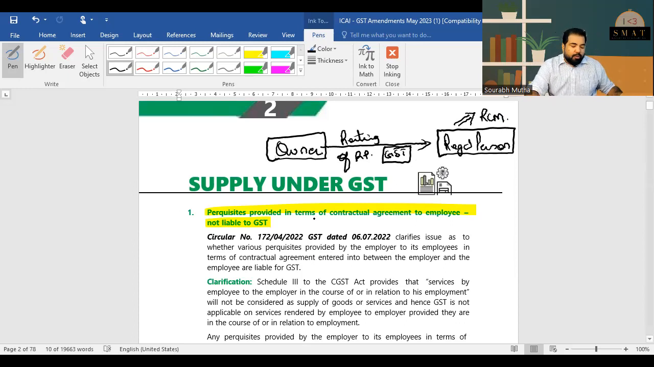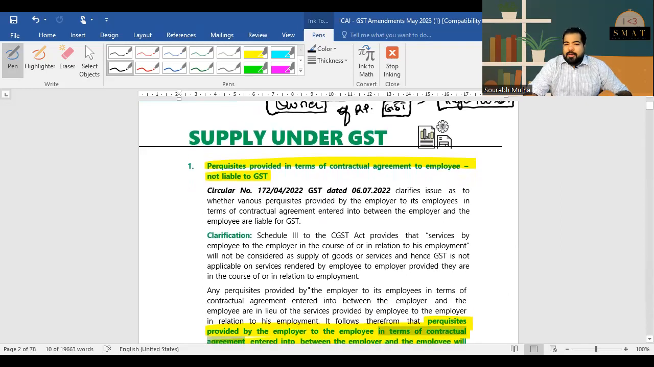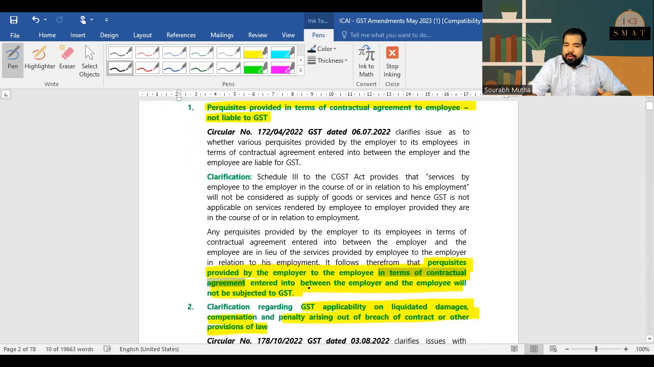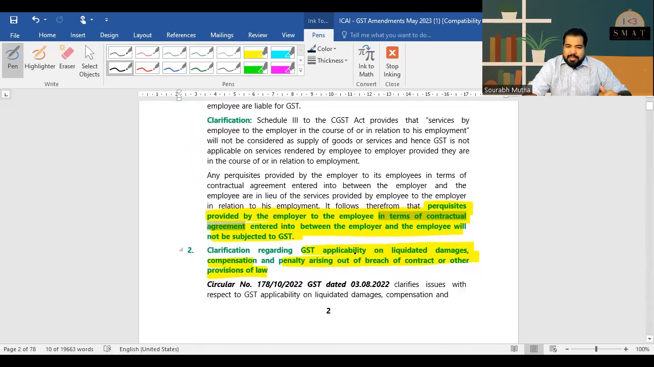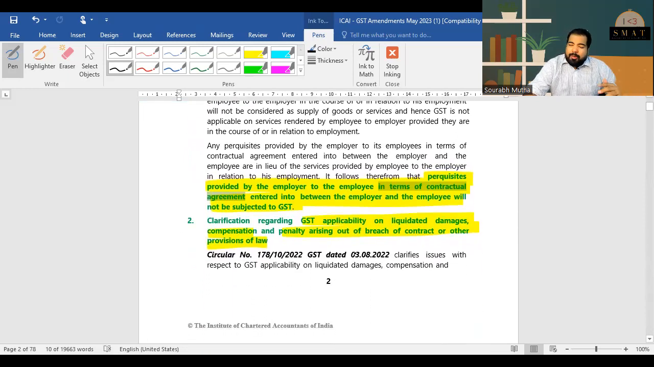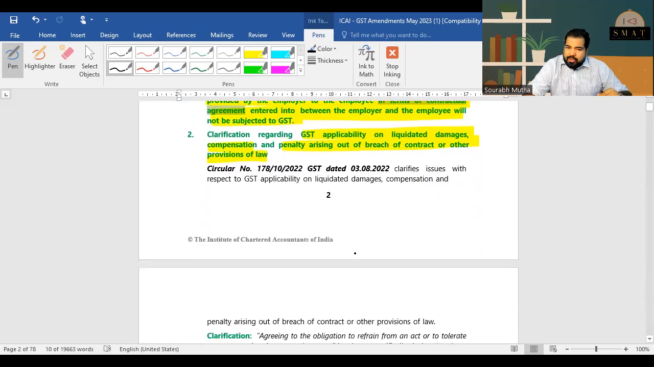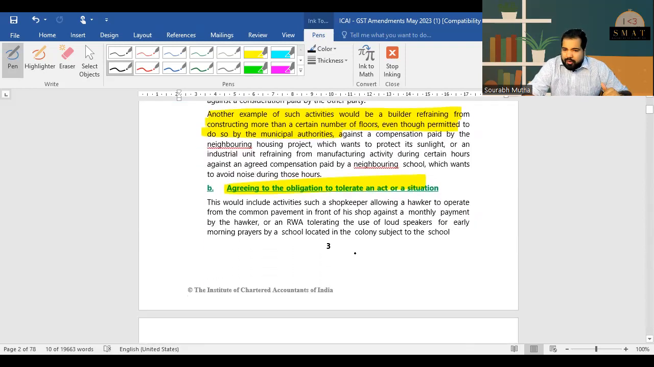Let's start reading. We'll keep moving ahead. We'll discuss a few and we'll read a few. Perquisites provided in terms of a contractual agreement: anything provided to you in a contractual agreement is not part of GST. There is no supply. GST applicability on liquidated damages, compensation, penalty. We've already discussed that. You can always read this.